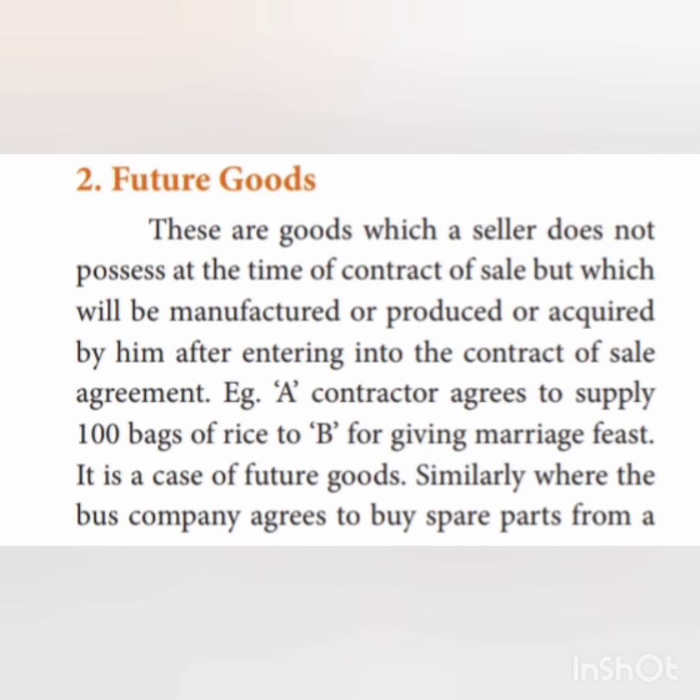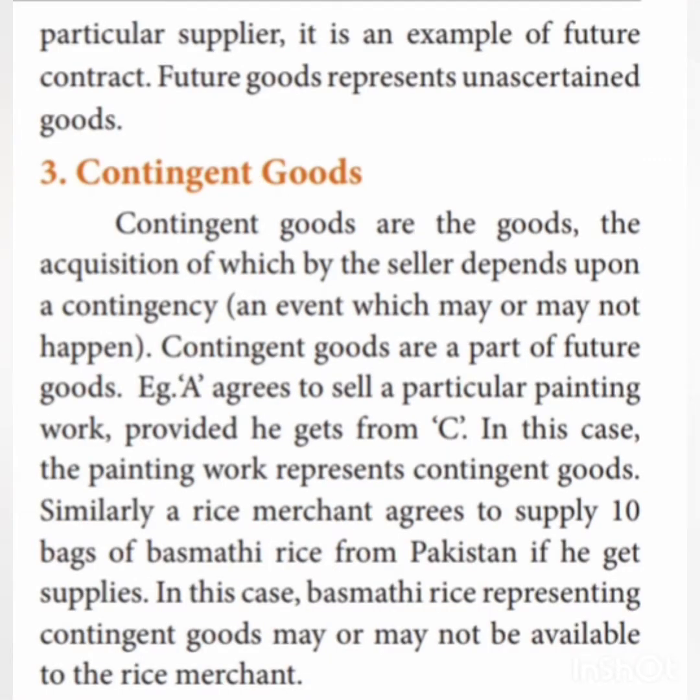Next we'll move on with contingent goods. Contingent goods are goods the acquisition of which by the seller depends upon certain contingencies. Contingencies means a particular event that may or may not happen. These contingent goods are part of future goods only.